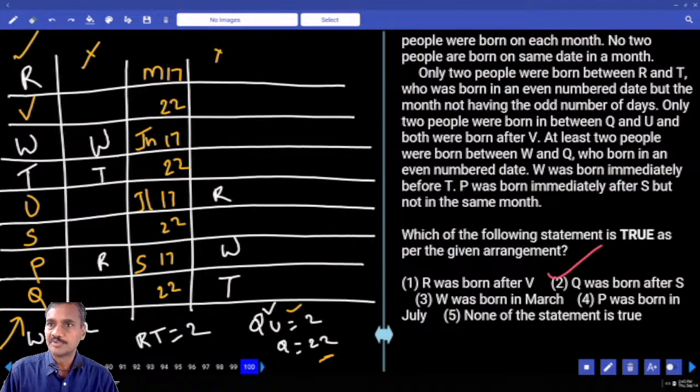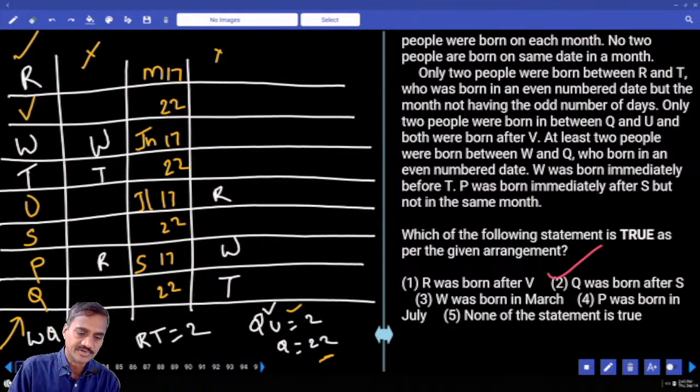Is anything left out in this paper? No? Question numbers 31 onwards, wrong number series.